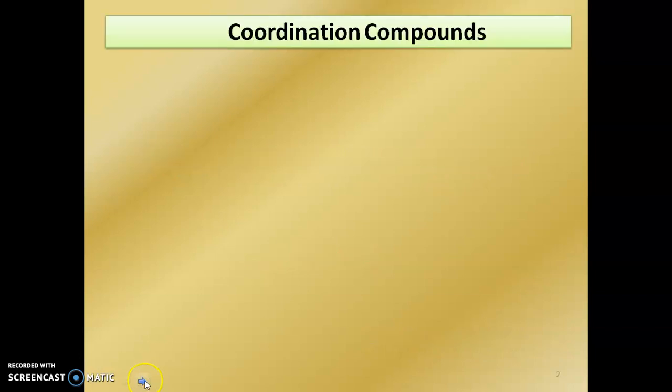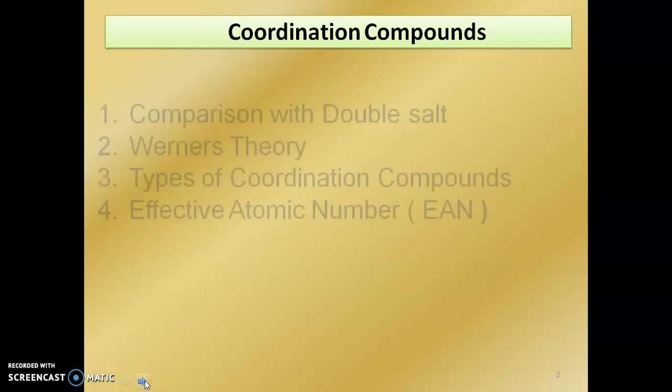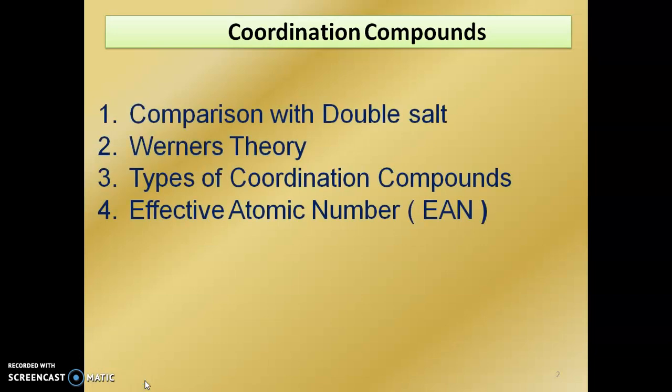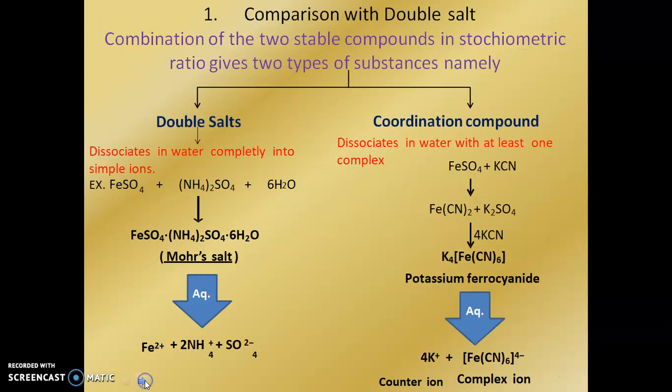Coordination compounds. In this lecture we will see the comparison with double salts, Werner's theory, types of coordination compounds and effective atomic number. First, comparison with double salts. The combination of two stable compounds in stoichiometric ratio gives two types of substances, namely double salts and coordination compounds.